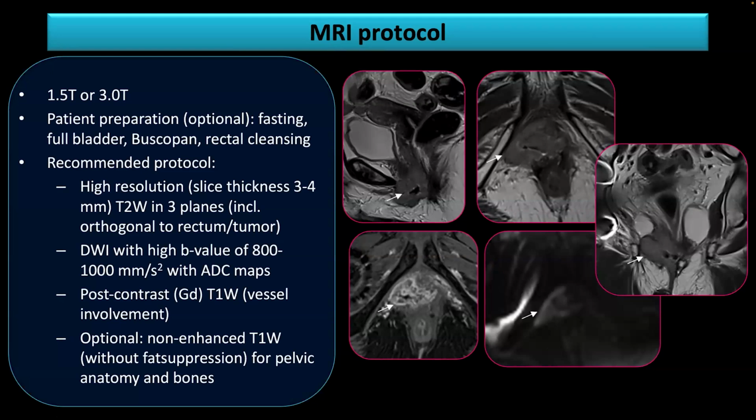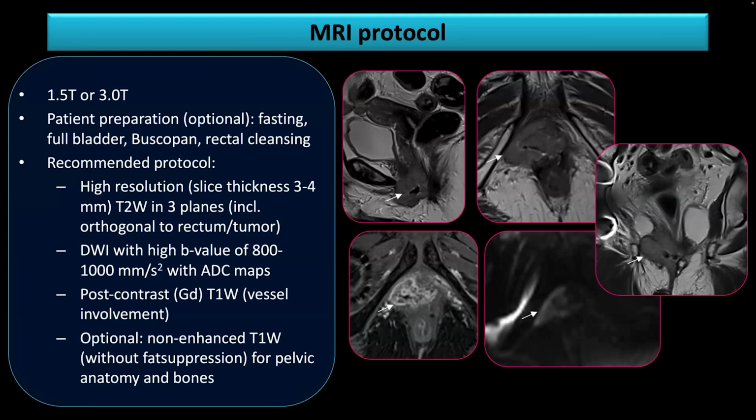And then you have the diffusion weighted imaging sequence and the injection. What can be optional but interesting is a non-enhanced T1 sequence without FATSAT for the pelvic anatomy and the bone. And for the patient preparation, what we advocate is the use of antiperistaltic agents such as glucagon or Buscopan.